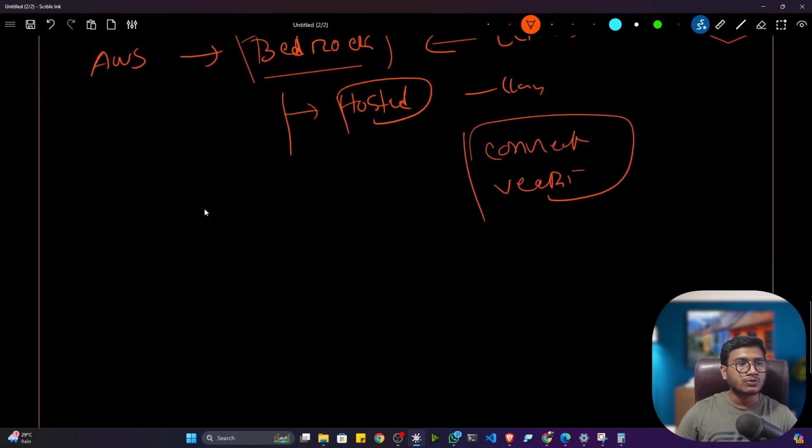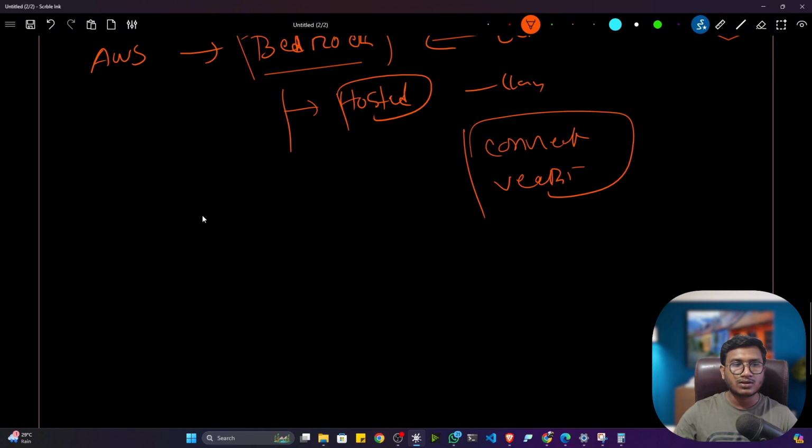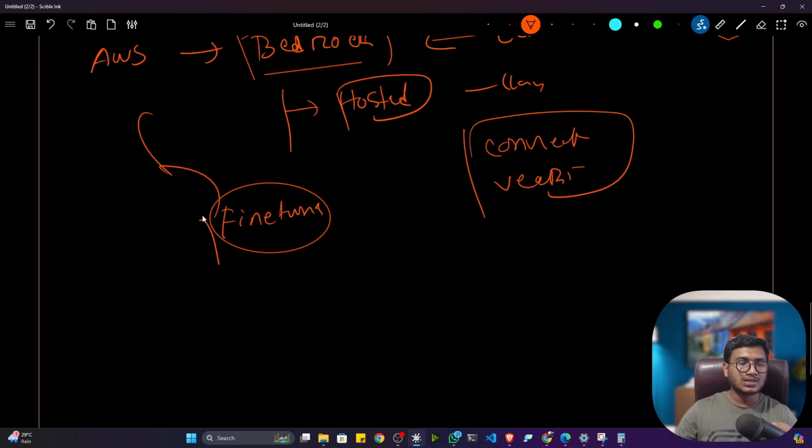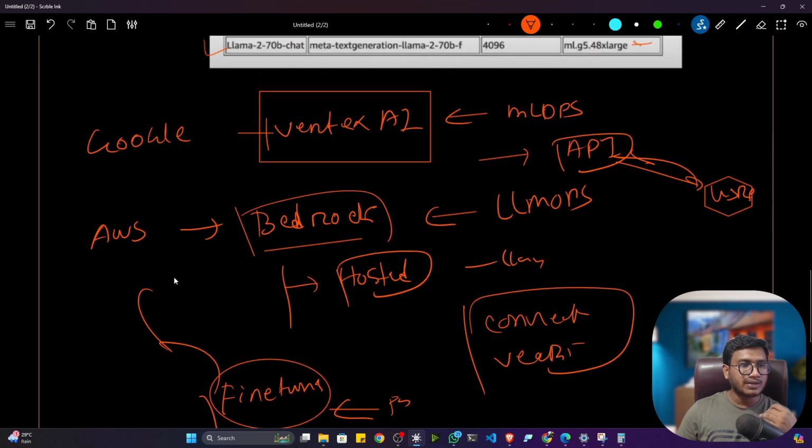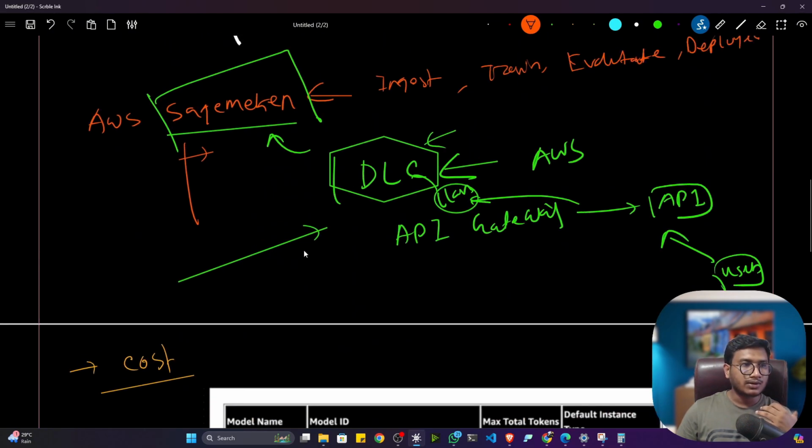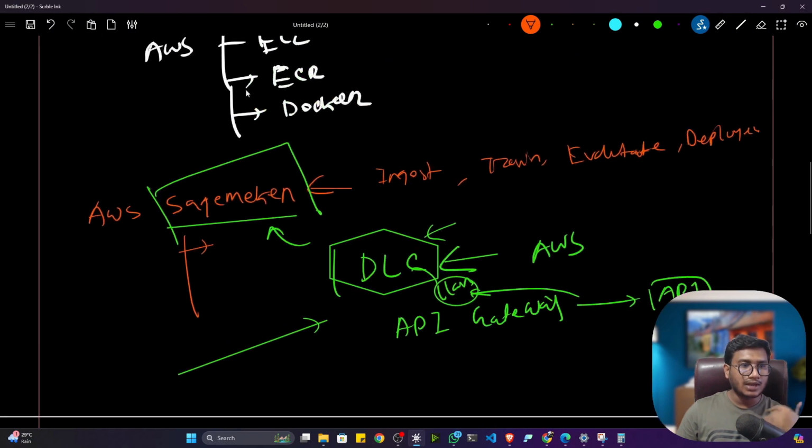Even let's say you are thinking to fine tune this kind of foundation model, you can also perform the fine tune operation. So fine tuning will happen on their server only, not your system. You just need to set the configuration of the model, then you have to pass your data. Automatically, it will perform the fine tuning on their server. Yes, they will charge you, but if you see, this price would be very less than the cost I showed you here.